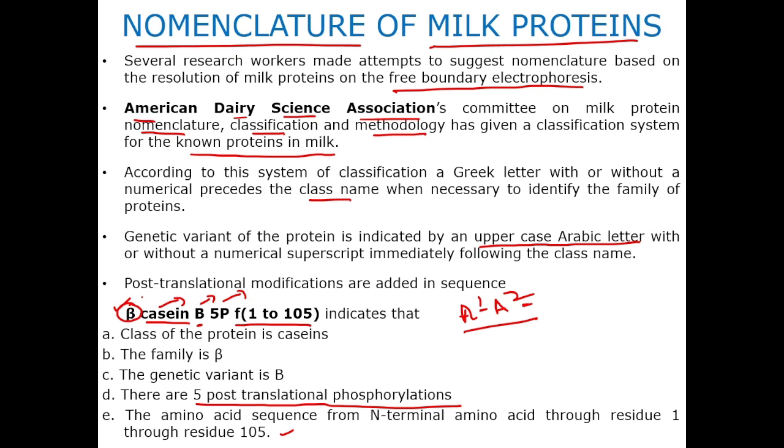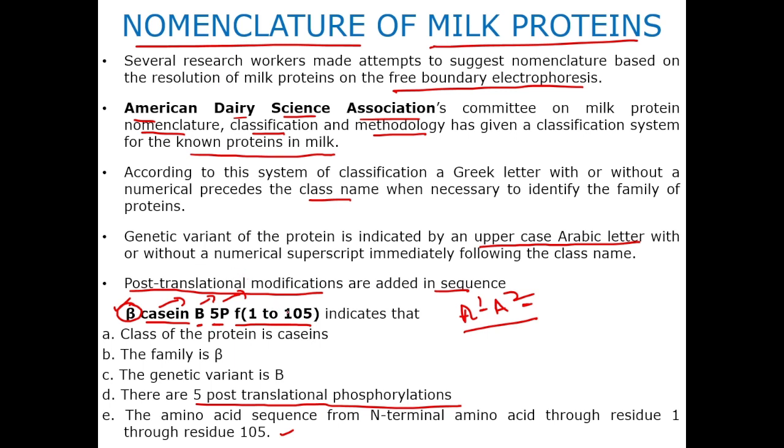Then there are post-translational modifications also. Translation is the process of synthesis of proteins by the RNA. Once the proteins are synthesized, several post-translational modifications can also happen, like phosphorylation or glycosylation. So post-translational modifications are added in the sequence. So it is indicating that there are 5 post-translational phosphorylations for this protein. Then fragment 1-105, the amino acid sequence from the N-terminal amino acid through residue 1 to residue 105. This indicates that the fragment is 1 to 105.